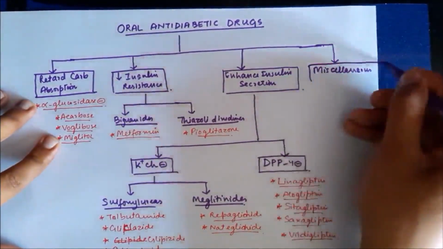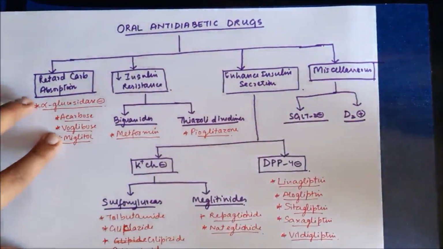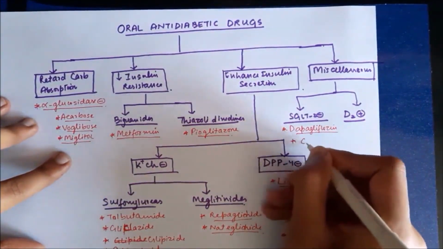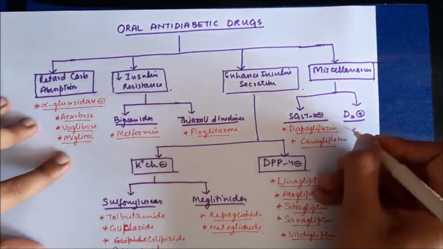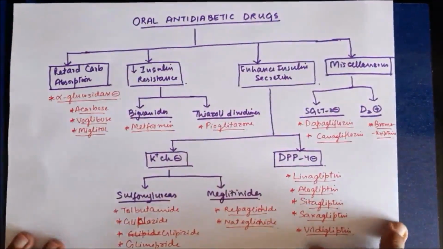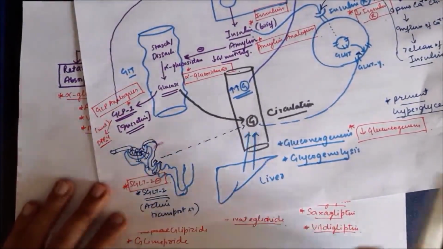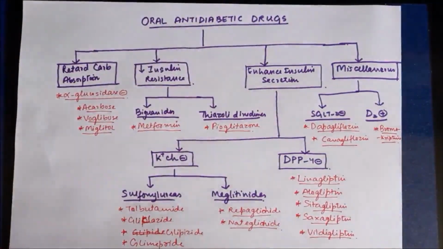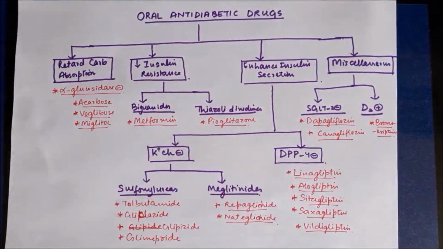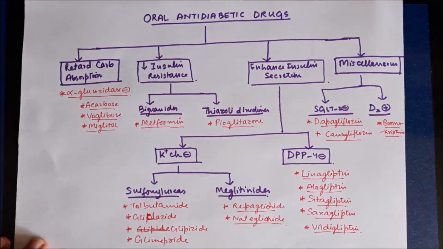Now, another class of drugs are the miscellaneous drugs. They consist of two classes, SGLT2 blockers and D2 agonists. SGLT2 blockers consist of drugs such as dapagliflozin and canagliflozin. D2 agonists consist of drugs such as bromocriptine. Now, SGLT2 blockers will block SGLT2, which is an active transporter in the proximal convoluted tubule, so it will prevent the reabsorption of glucose into the blood. And D2 agonists will act on renal blood vessels and cause diuresis and increased excretion of glucose. Now, before discussing these drugs in detail, let us discuss insulin.